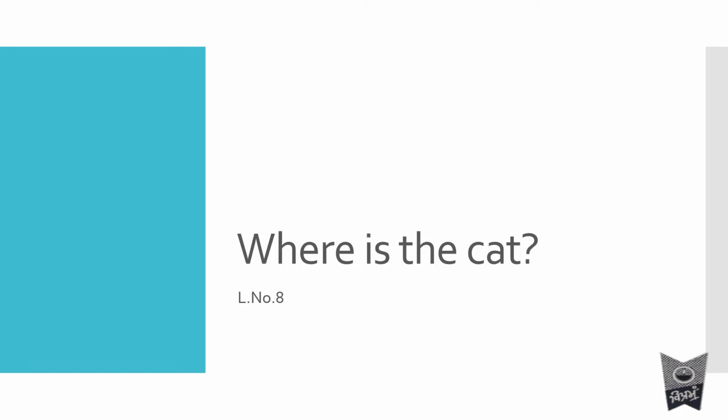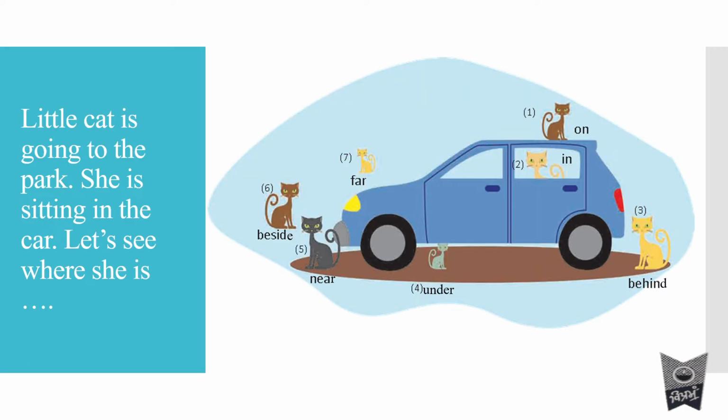Okay, so let's start. It's on page number 41 in your textbook. You can open your textbook. I've taken this picture from the textbook itself. Just look at this picture. It says, Little cat is going to the park. She's sitting in the car. Let's see where she is.